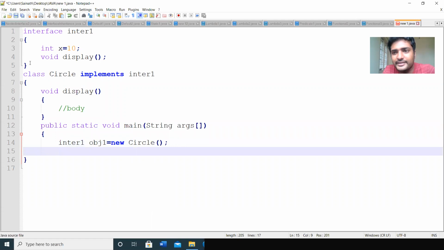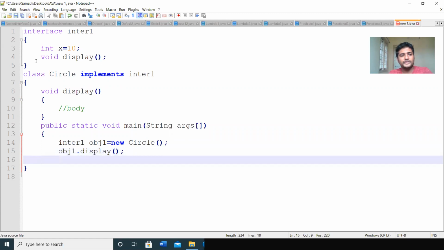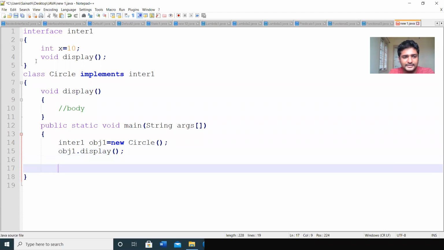So this is the creation of an object. By using this object, we can access the method obj1.display(). So this is the general syntax followed to implement the interface, to use the interface. So the extra concept here is this one.